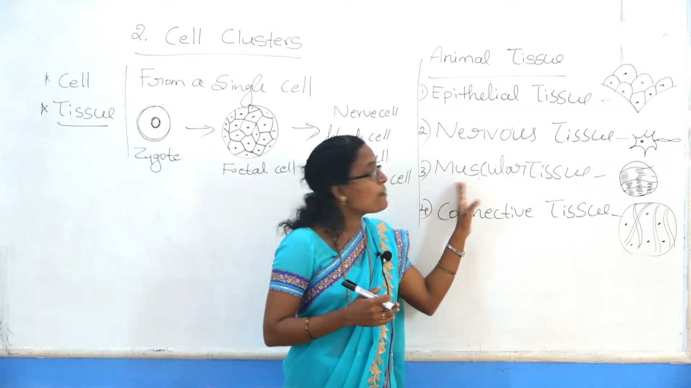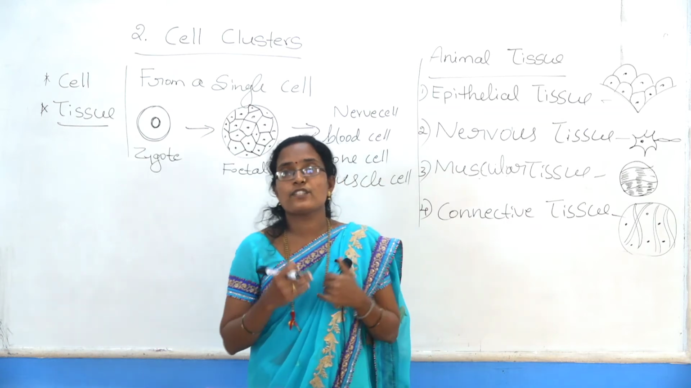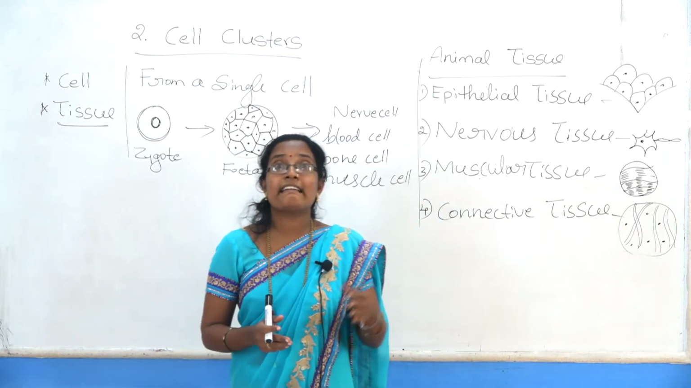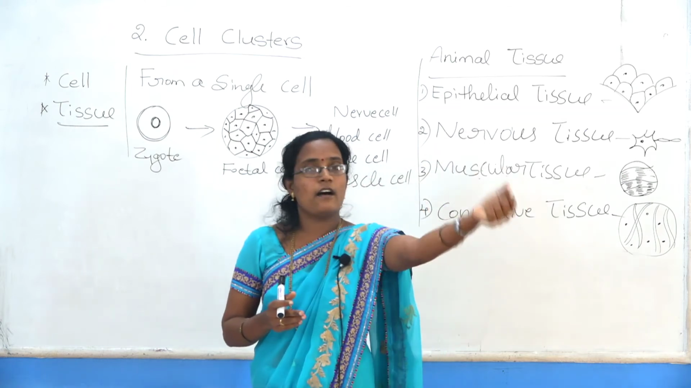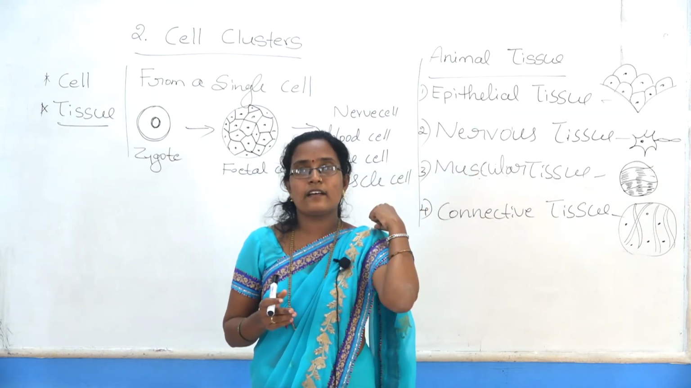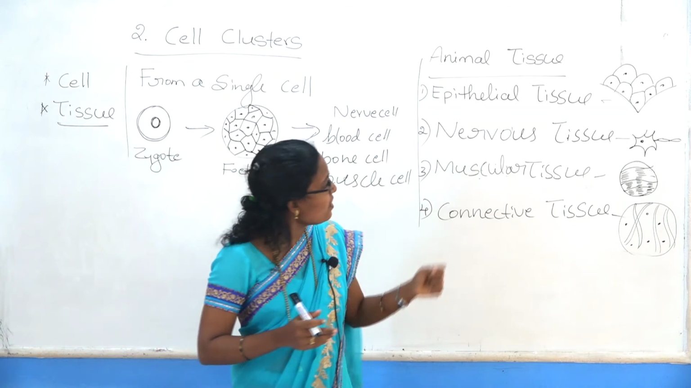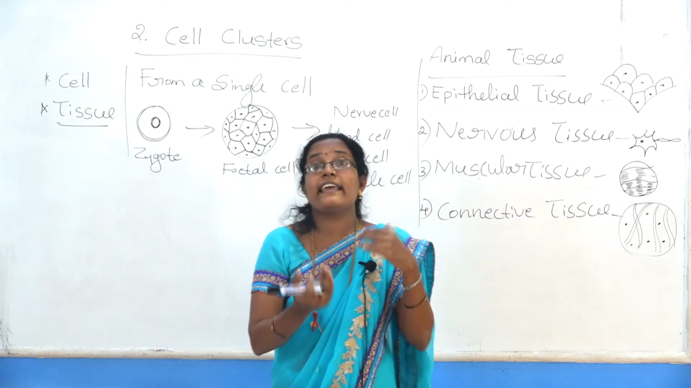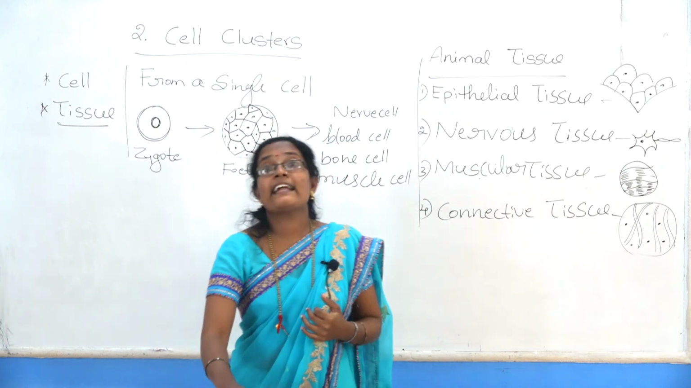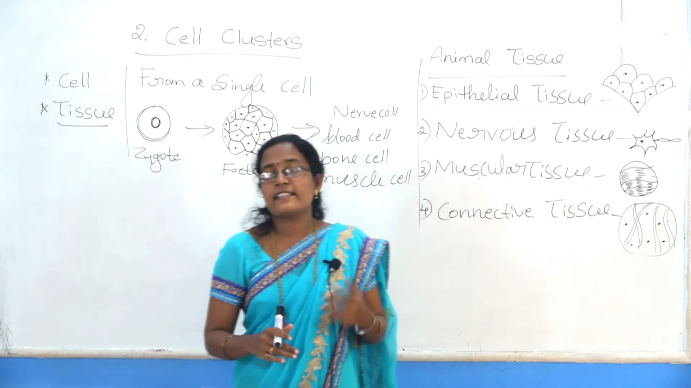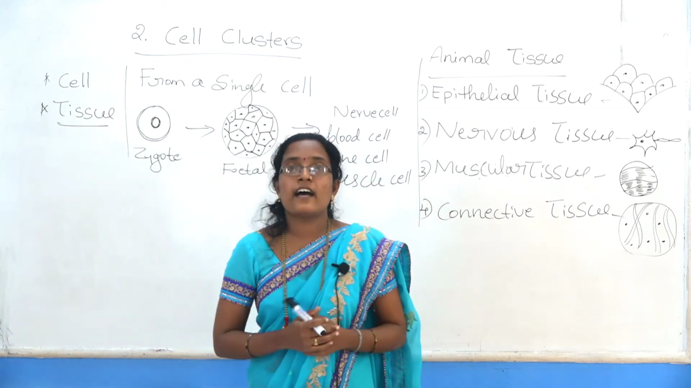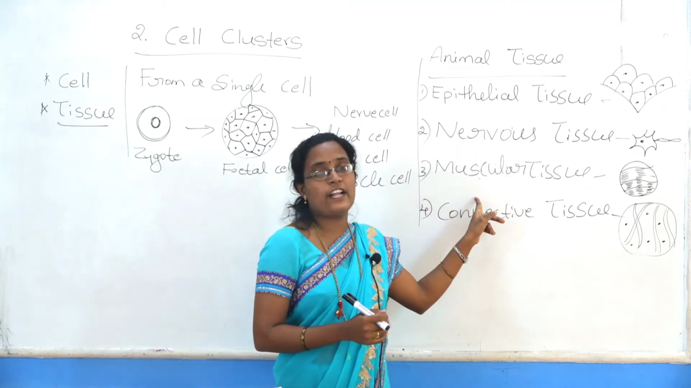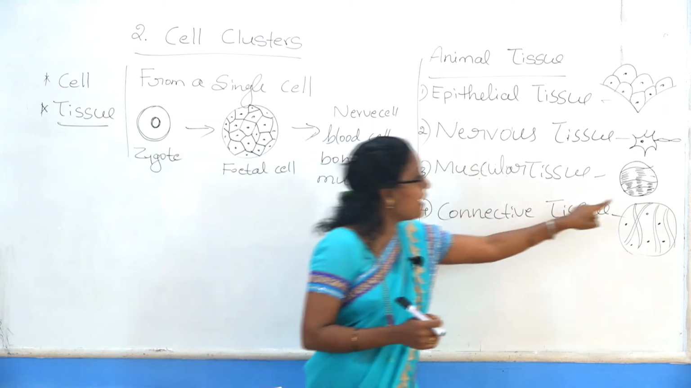Next, the third one, muscular tissue. What is the main function of muscular tissue? It consists of cells that can contract and regain their original state, and it enables the movement of the body. That is the main function of muscular tissue. Once again, observe the diagram also.